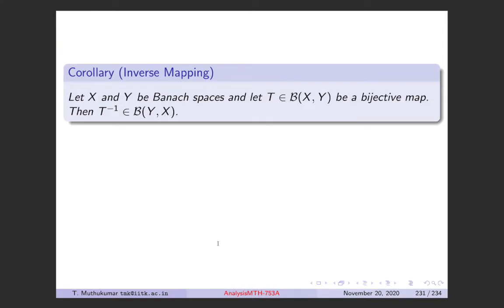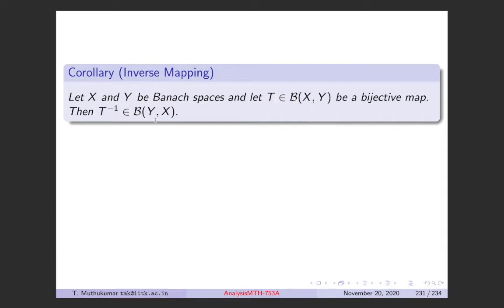As a corollary to that, we can do what is called the inverse mapping theorem, which tells you that if you have a continuous linear operator between two Banach spaces, which is a bijective map, then the inverse is also a continuous linear map. Okay, so this is the inverse mapping theorem.